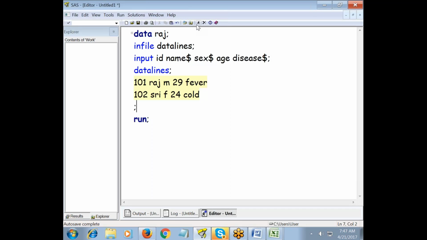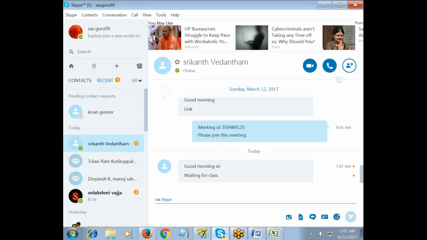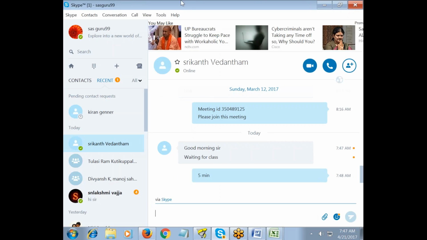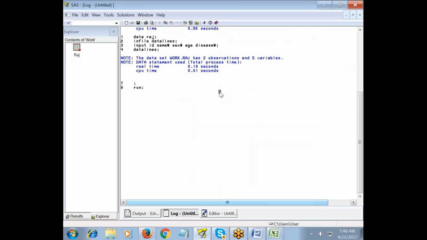Right. So now the moment I run this program, what happens? First of all, I have to check my log window. So I can see in the log window, what is happening? Are we having any mistakes, yes or no? Are you finding any text in red color? No. And if you read this note, what is it saying?